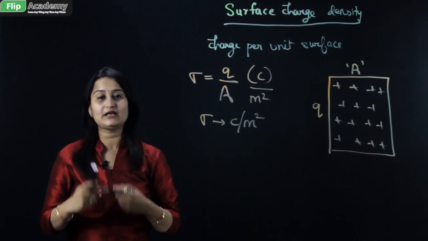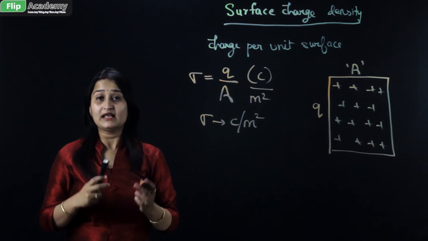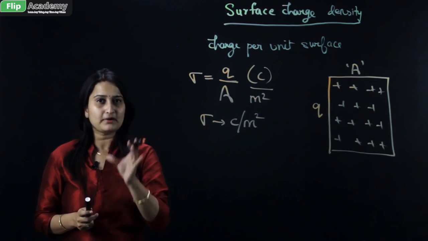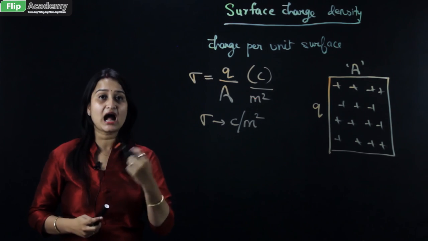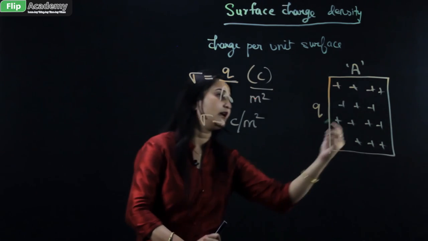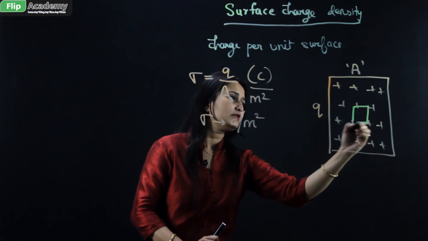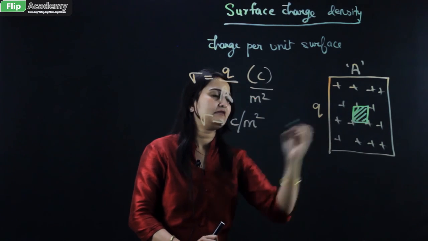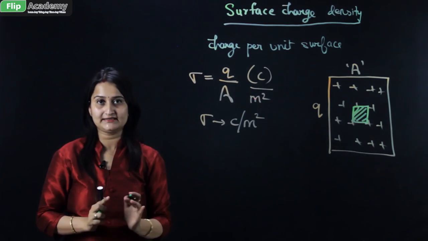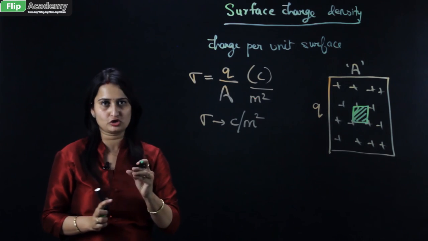If I modify it somewhat, that is, if I take a smaller part of a surface, how is it represented? Look here. Suppose this is a smaller part of a surface. The surface is the whole rectangle, and I took only a smaller portion of it.